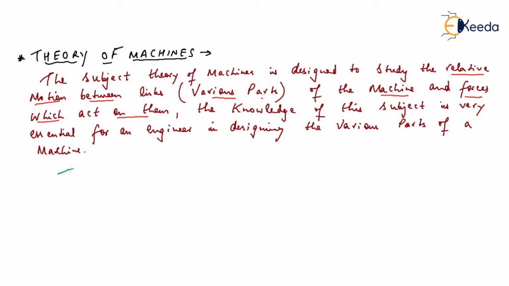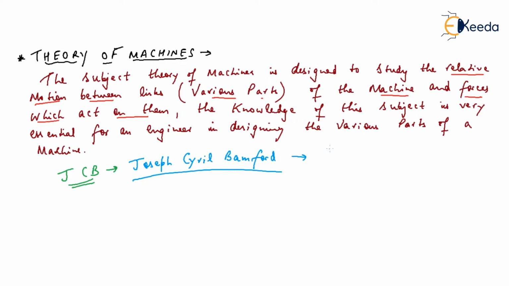One machine is there. Everyone knows about the JCB. What is the full form of JCB? JCB full form is Joseph Cyril Bamford, and this is the company's name.